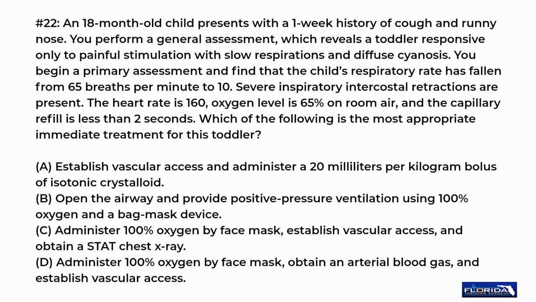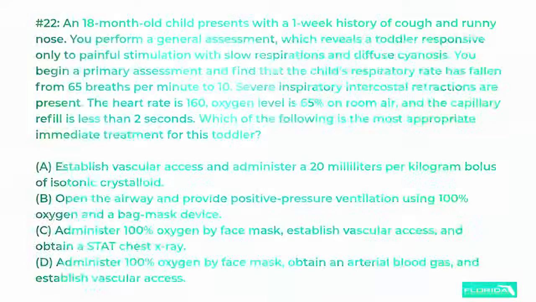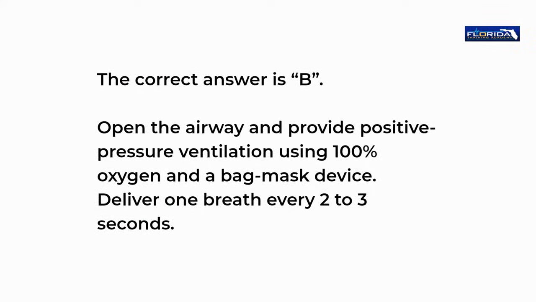D. Administer 100% oxygen by face mask, obtain an arterial blood gas, and establish vascular access. The correct answer is B. Open the airway and provide positive pressure ventilation using 100% oxygen and a bag mask device. Deliver one breath every 2 to 3 seconds.